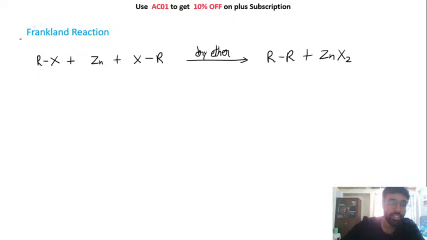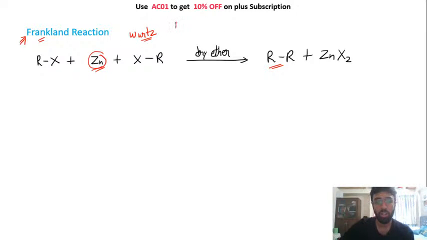The next thing is your Frankland's reaction. So this is again one coupling reaction. ठीक है, अपन अभी तक देख रहे थे कि we were using sodium, but apart from sodium you can also use zinc to do the same thing. So this is again like your Wurtz reaction. The only thing is वहाँ पे अपन sodium use कर रहे थे and here we are using zinc.